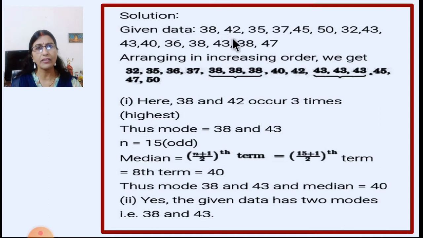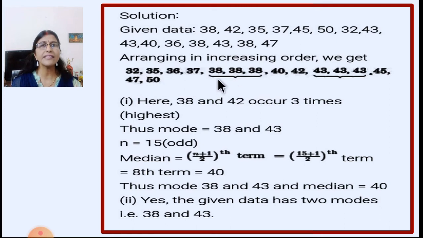First you will write down the data given in the question, and then you will arrange it in increasing order, and then you will count whether you have written all the numbers or not. You have to count the number of observations. Sometimes you may miss some of the numbers, so be very careful while writing the numbers. So first here 32, 35, 36, 37, 38, 38, 38, 40, 42, then 43, 43, 43, then 45, 47 and then 50. And then you will count and see whether you have written all the numbers or not.